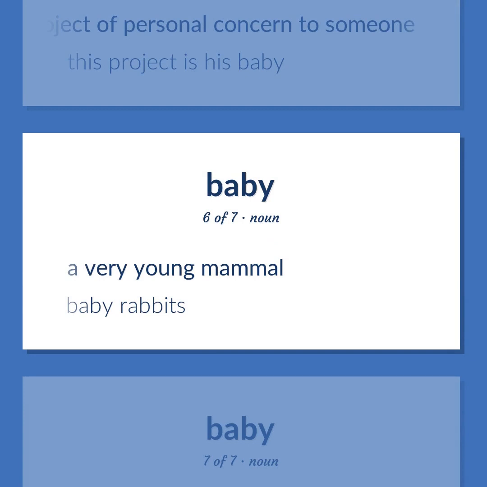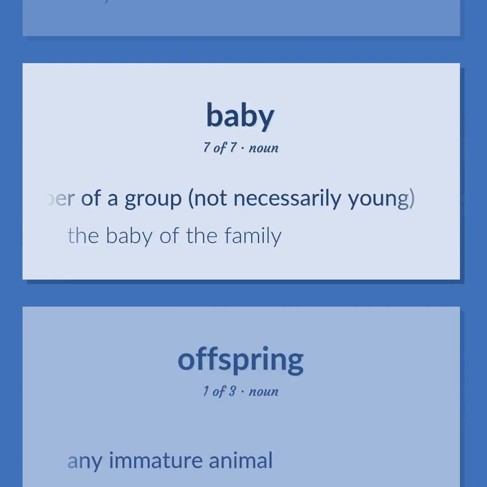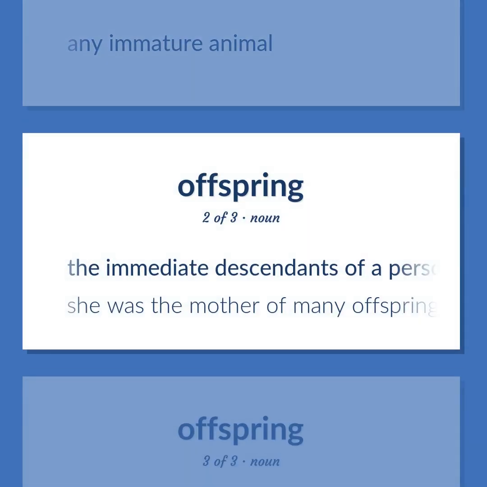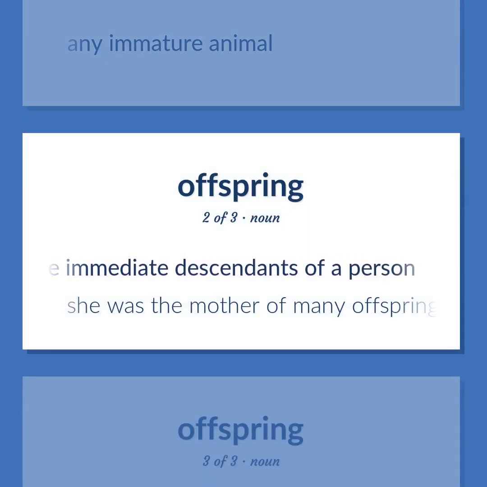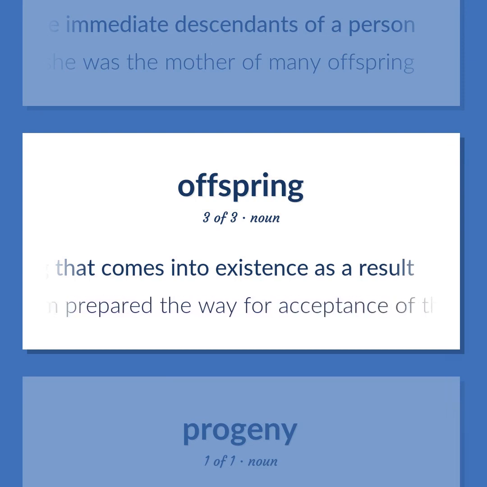A very young mammal. Baby rabbits. The youngest member of a group, not necessarily young. The baby of the family. Any immature animal. The immediate descendants of a person. She was the mother of many offspring. Something that comes into existence as a result. Industrialism prepared the way for acceptance of the French Revolution's various socialistic offspring.